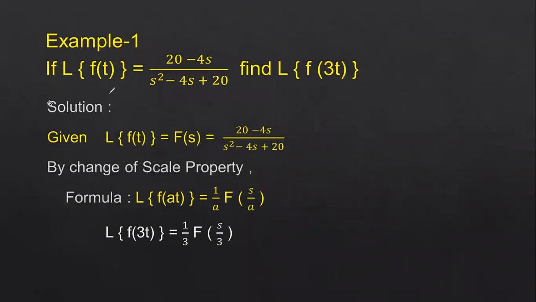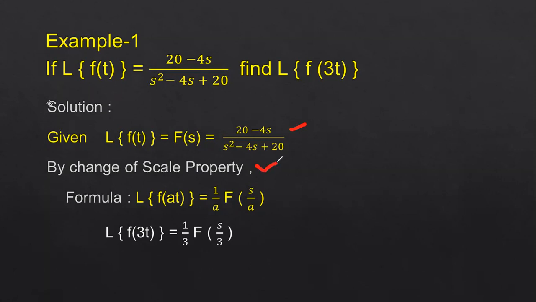So here he has given the Laplace transform of f of t is equal to (20 minus 4s) by (s square minus 4s plus 20). Find the Laplace transform of f of 3t. So he has given the Laplace transform of f of t, that is nothing but F of s. He has directly given the F of s because it is in the s domain. The function is represented in s terms. So Laplace transform of f of t is nothing but F of s, which is (20 minus 4s) by (s square minus 4s plus 20).